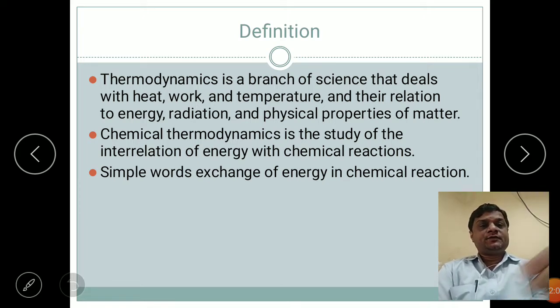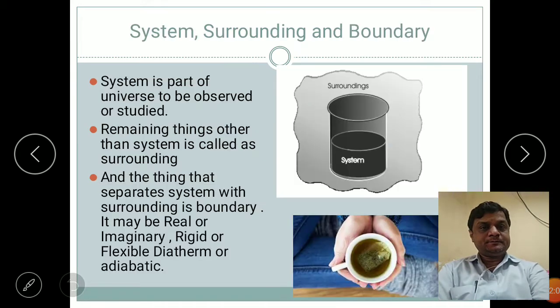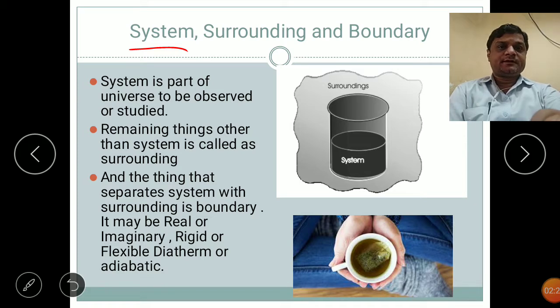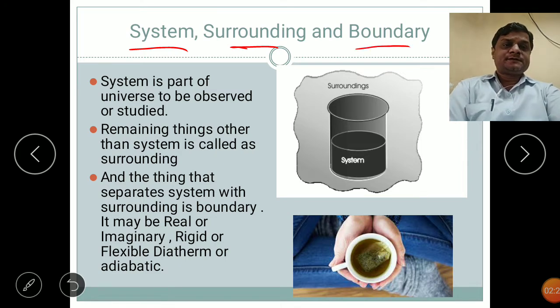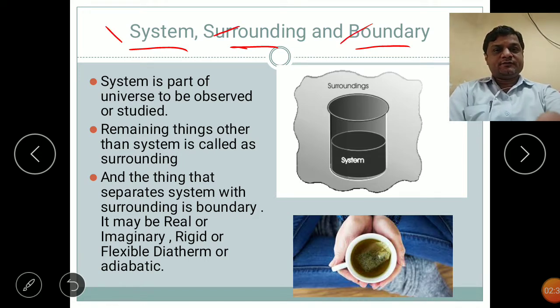Now we will see the different basic terms that are generally used for studying thermodynamic aspects. The first one is the system. The three basic terms used for studying thermodynamics are the system, surrounding and the boundary. Now what is the system, what is the surrounding and what is the boundary, that we will see.